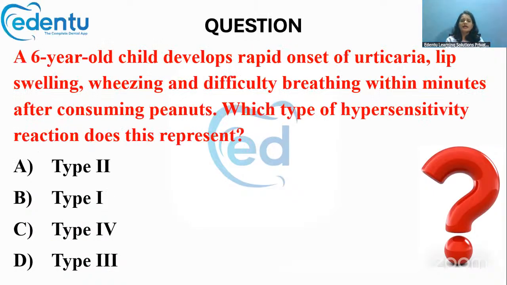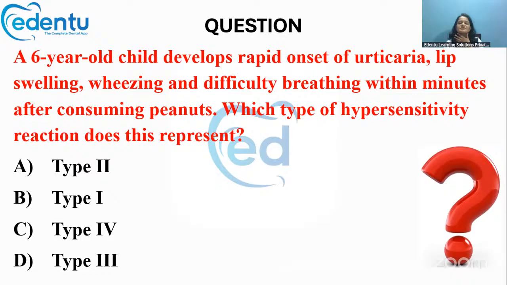Now next, a 6-year-old child develops a rapid onset of urticaria, lip swelling, wheezing, and difficulty breathing within minutes after consuming peanuts. Which type of hypersensitivity reaction does this represent? Typical case of food allergy, food allergy to peanuts.